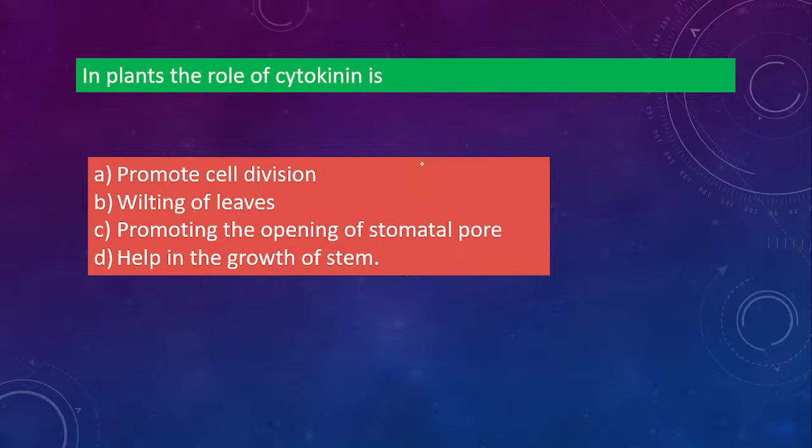In plants, the role of cytokinin is to promote cell division, wilting of leaves, promote the opening of stomatal pore, or help in the growth of the stem. What is the role of cytokinin? So the correct answer is option A, promotes cell division. Cytokinin promotes cell division. So you should know all this.